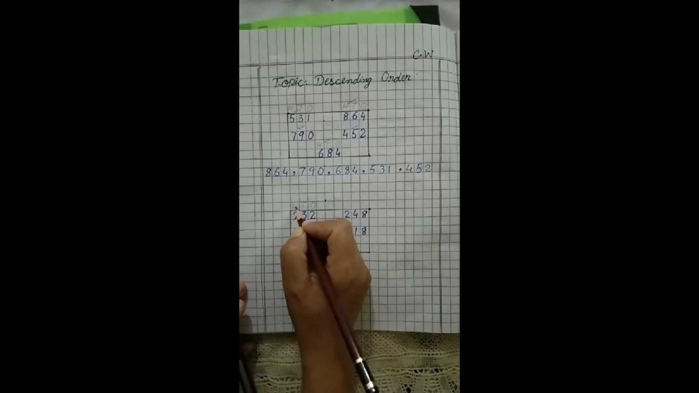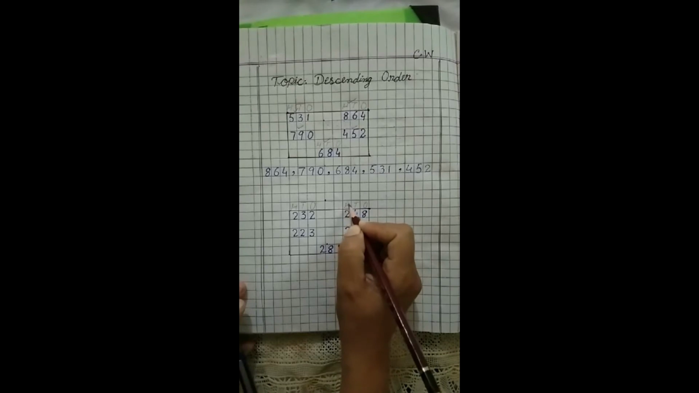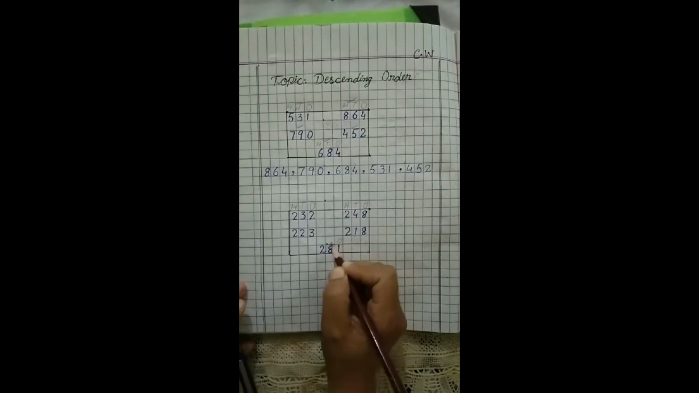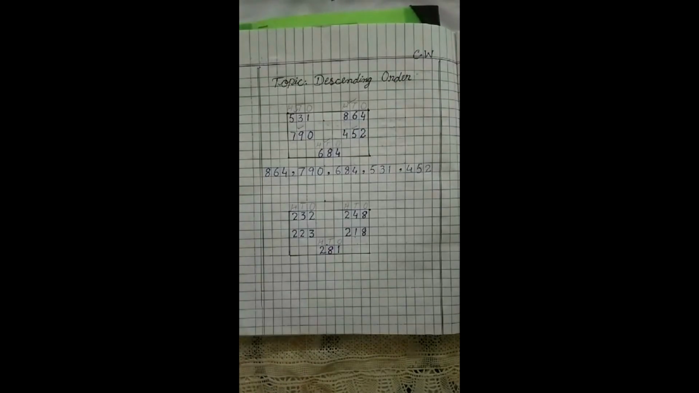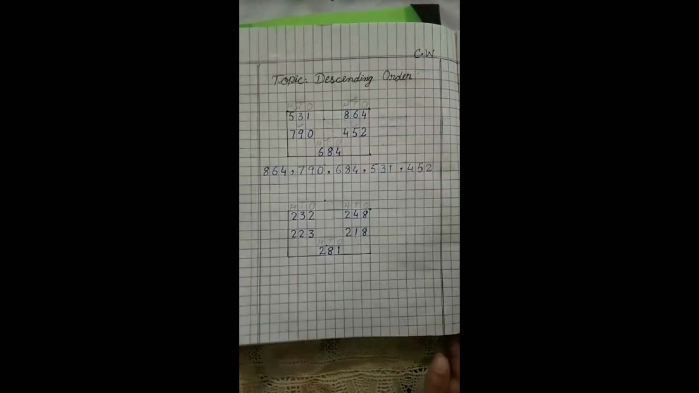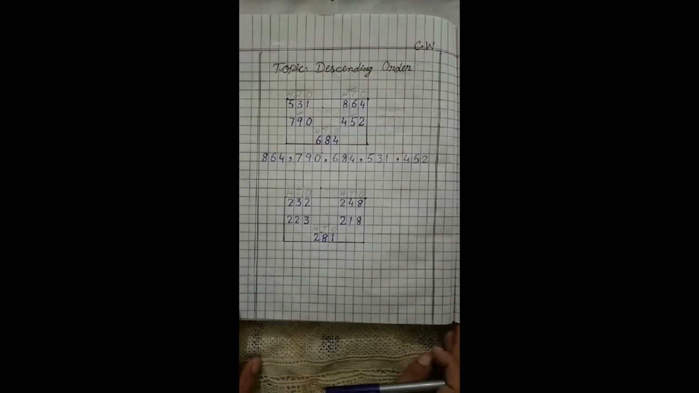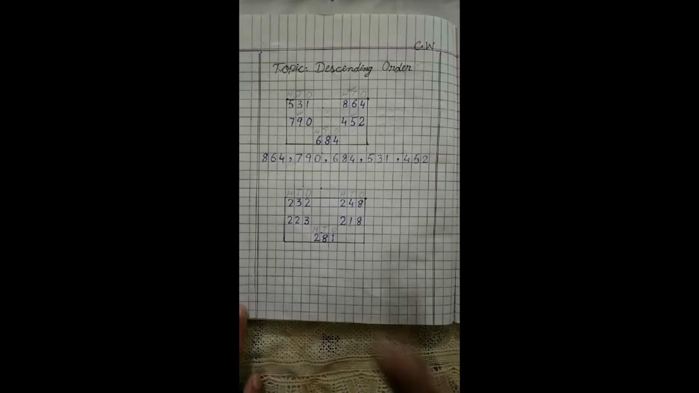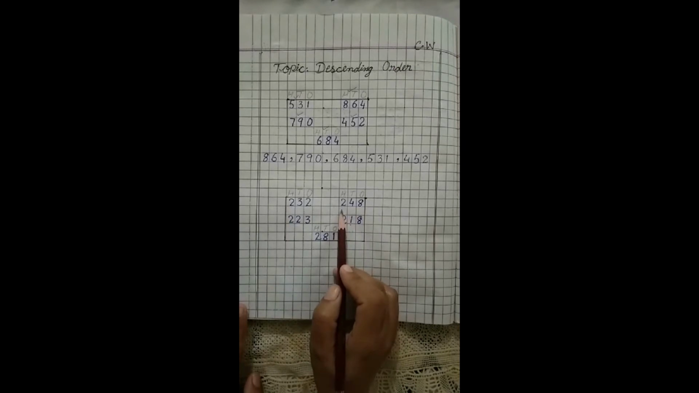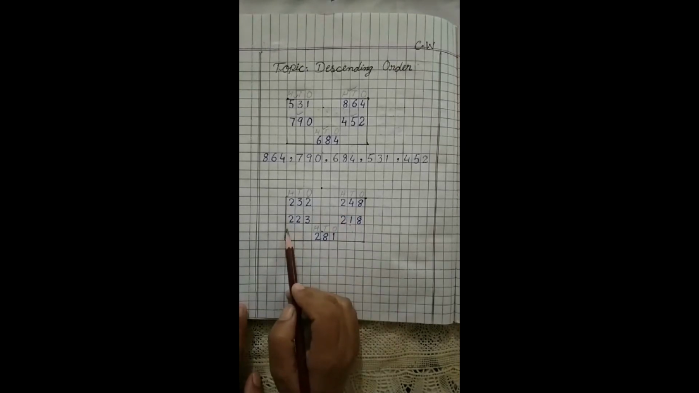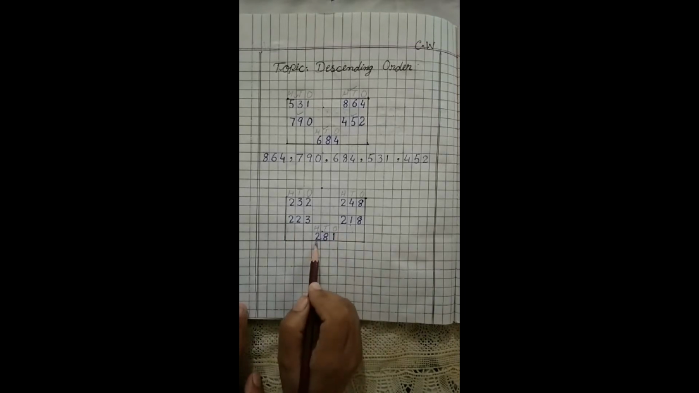Ones, tens, hundreds. Ones, tens, hundreds. Ones, tens, hundreds. As we know, tens is greater than ones and hundreds is greater than tens. First of all, we have to check the hundreds. Here is number 2. Here is number 2. Here is number 2. Here is number 2. And there is also number 2.